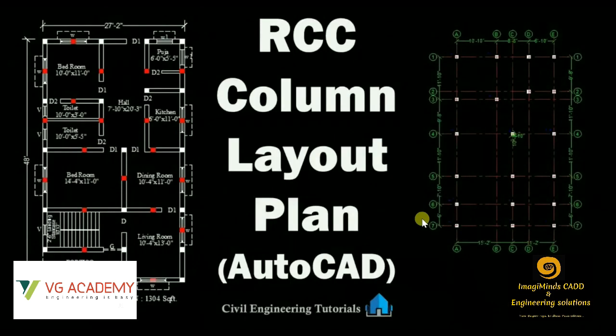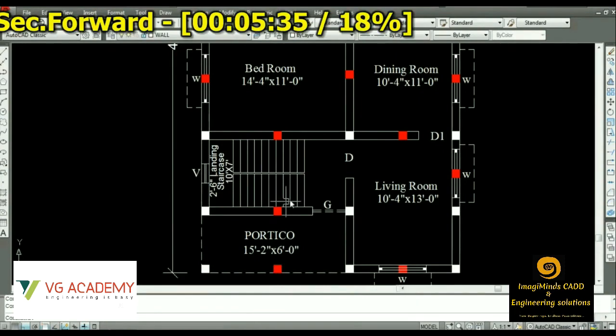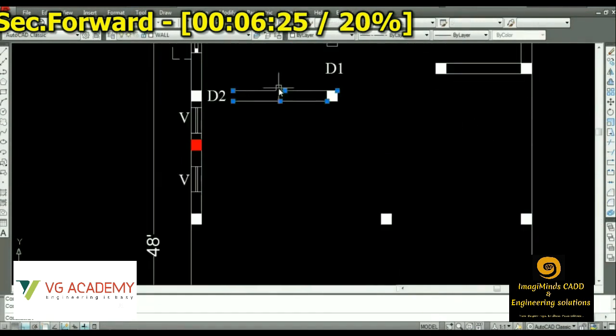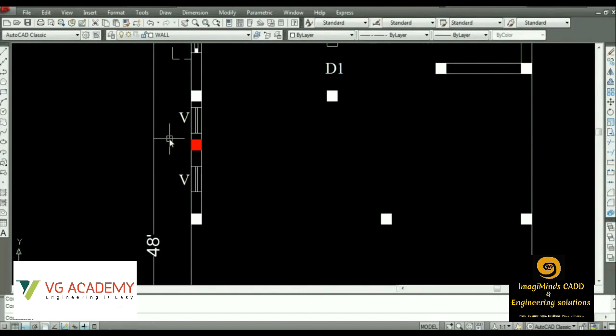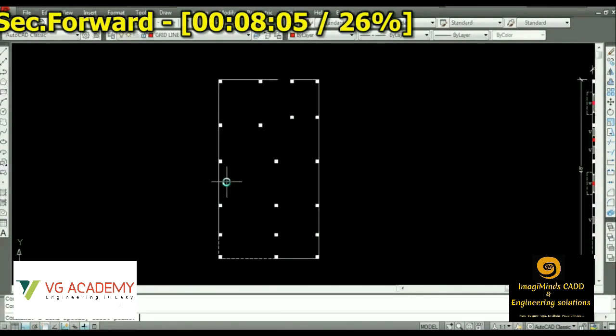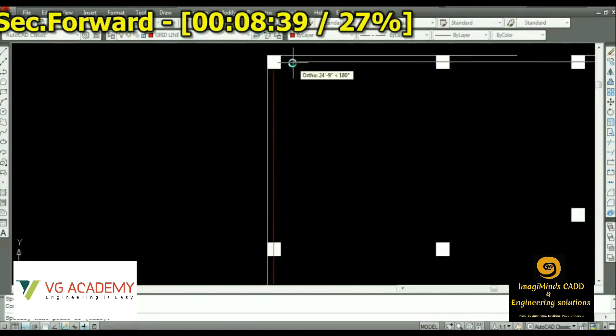Then we come up with one of the most important features, that is RCC column layout. Here we can see the column layout is already done and the columns are marked with red color layers so that they can be easily distinguished from the other columns or the other objects. Here the process of creating construction drawing or working drawing is going on. First of all, we'll be selecting only the columns. Only the columns will be visible on the screen.